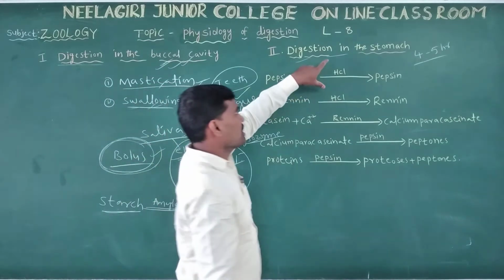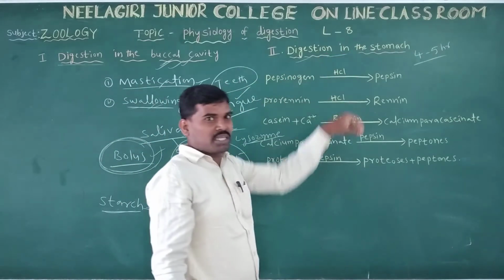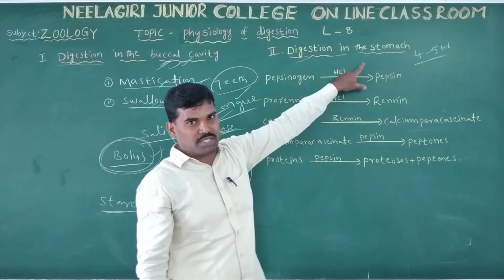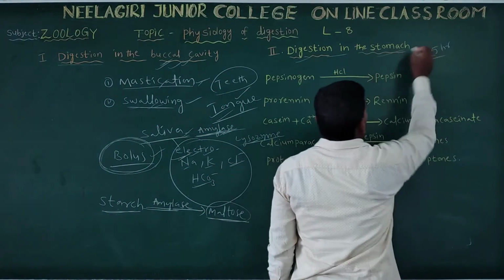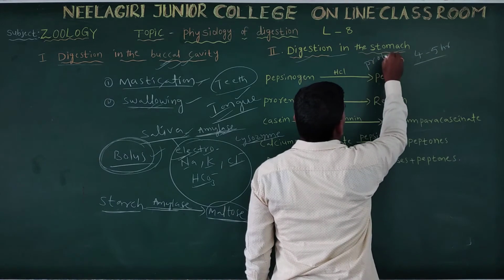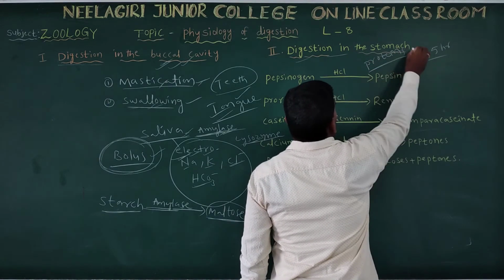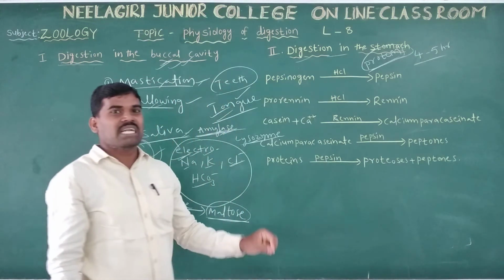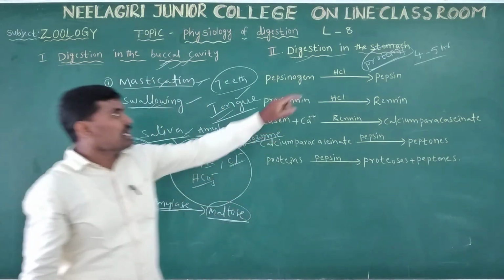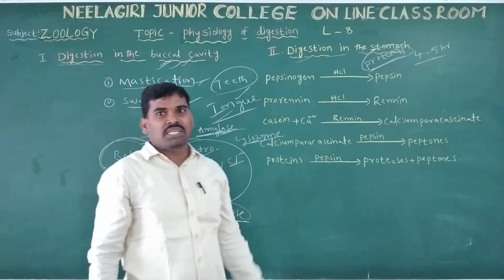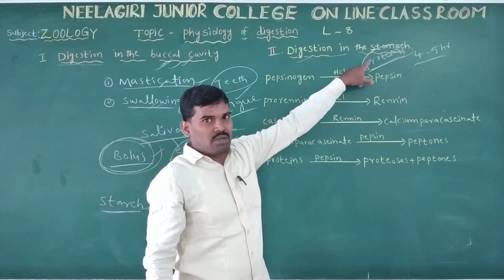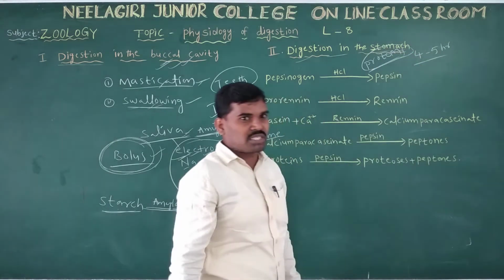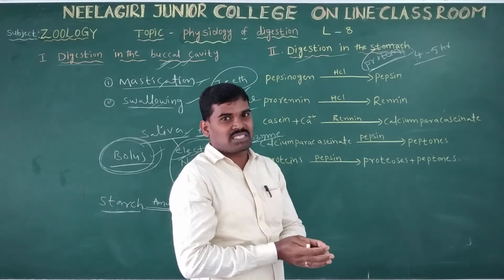Only in the stomach are proteins partially digested. Carbohydrates and lipids cannot be digested in the stomach. The stomach has thick walls, and there are so many gastric glands.